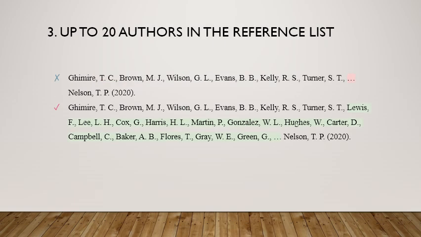Up to 20 authors in the reference list. The reference list should include surnames and initials of a maximum of 20 authors instead of the previously allowed 7. However, if a source has more than 20 authors, only the first 19 and the last author's name should be listed, with an ellipsis placed in between to indicate that some names have been omitted.